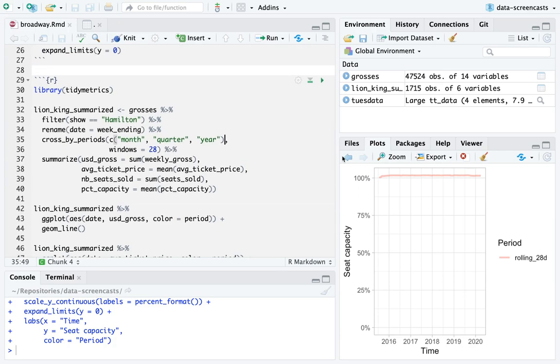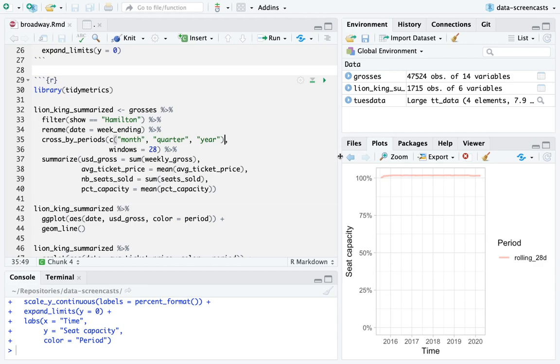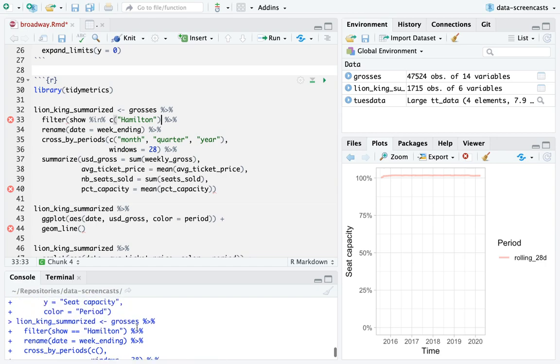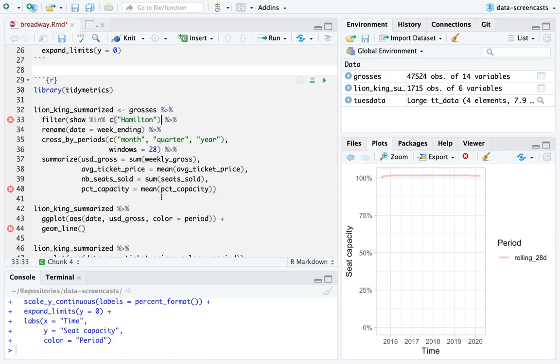There are too many shows right now to support graphing every show on a dashboard, at least with the stuff that comes built into tidymetrics and shinymetrics. But I'm going to show how to create a dashboard that lets you visualize a couple of shows and then have an interactive dashboard that lets you examine the money they make, the average ticket price, how many seats were sold, the capacity, each of these metrics across this dashboard. We might even have a chance to correct for inflation, which I haven't done yet.